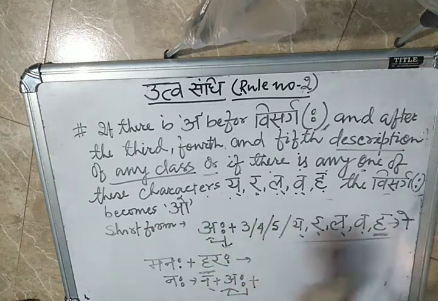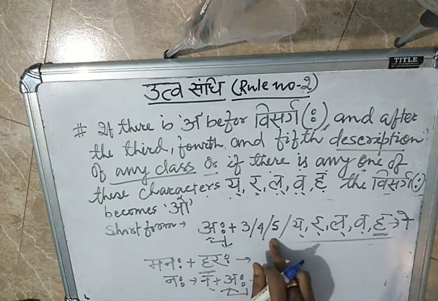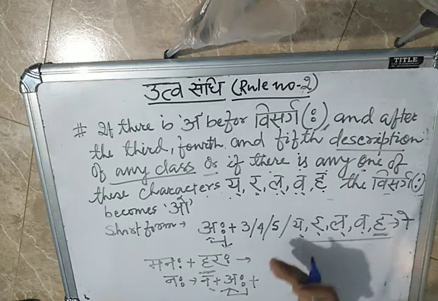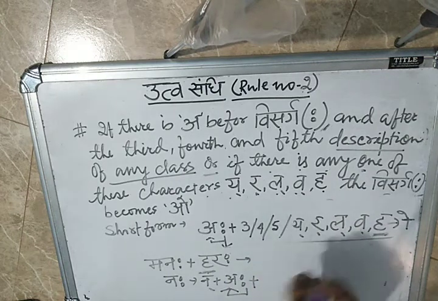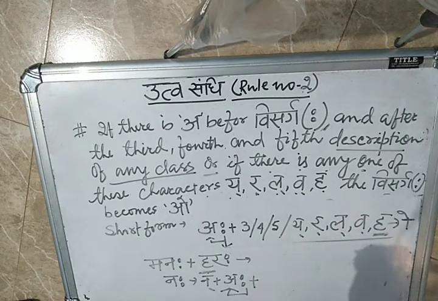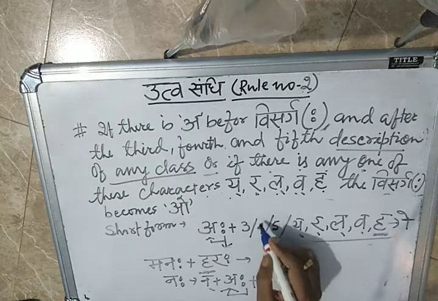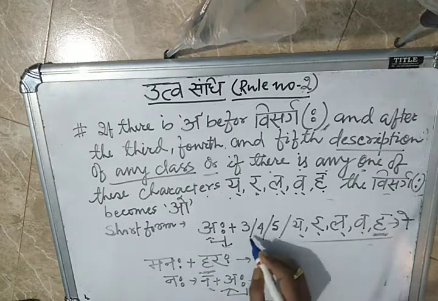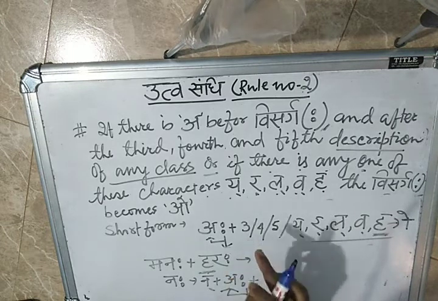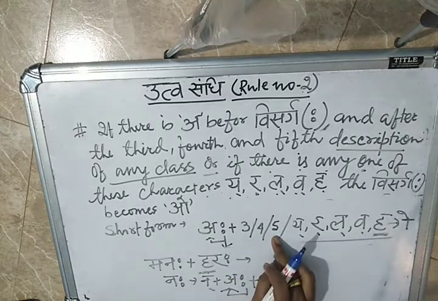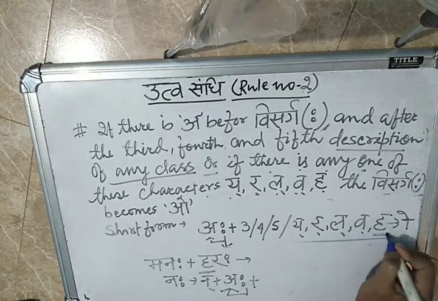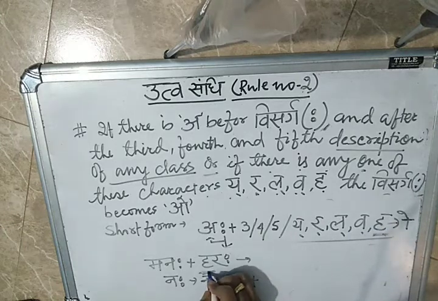Anything after plus such as 3, 4, 5, I told you already before. What do 3, 4, 5 mean? The letters of any class, like the ka class: ga, gha, nga. So any class 3, 4 or 5 letters, or ya, ra, la, wa. See, here ha came, here also ha came.